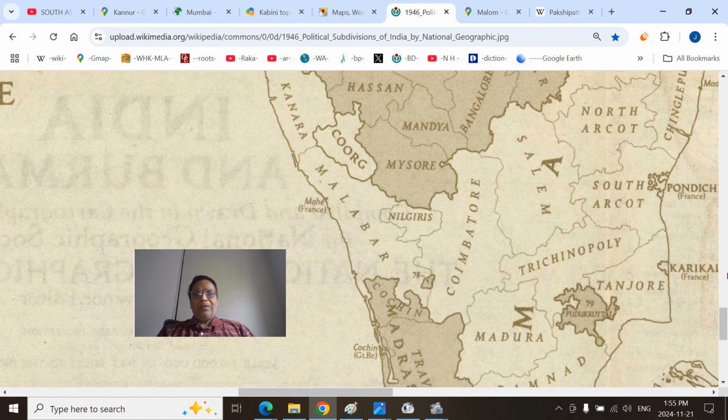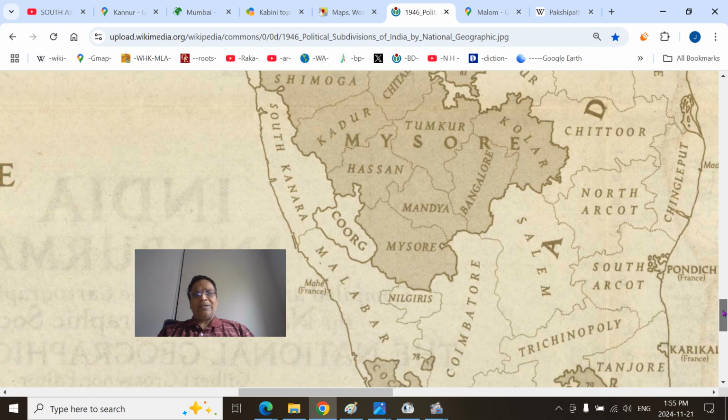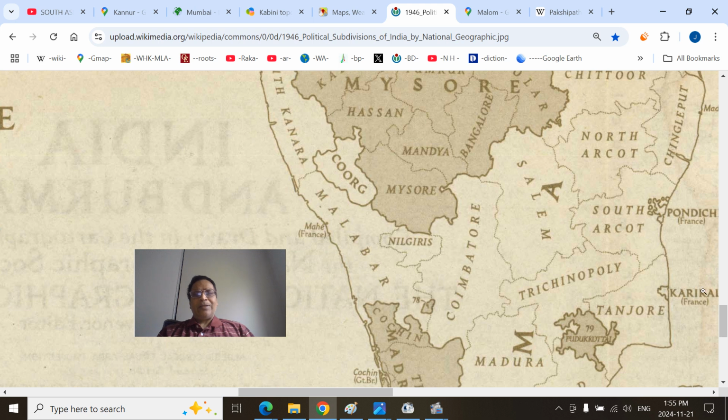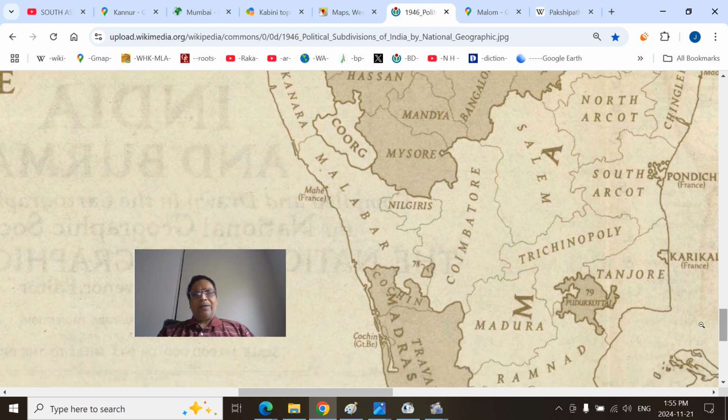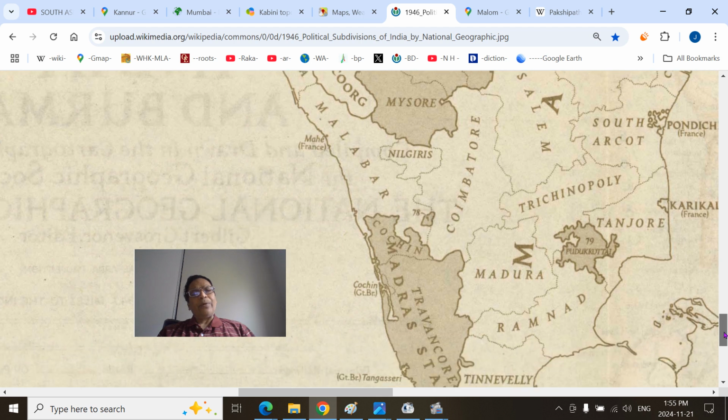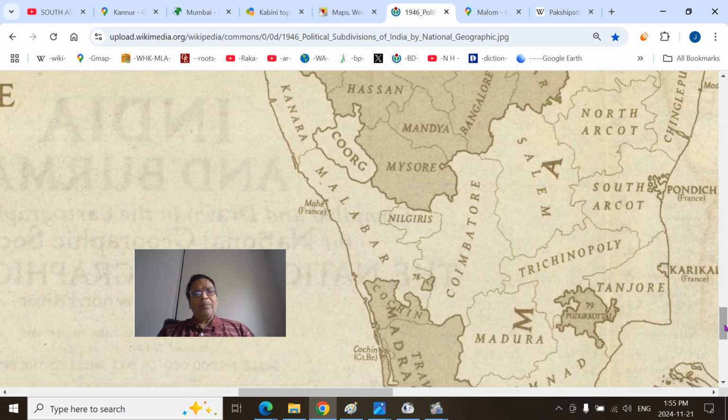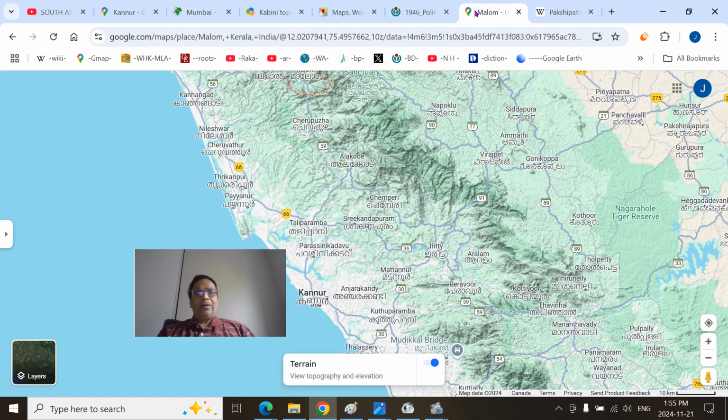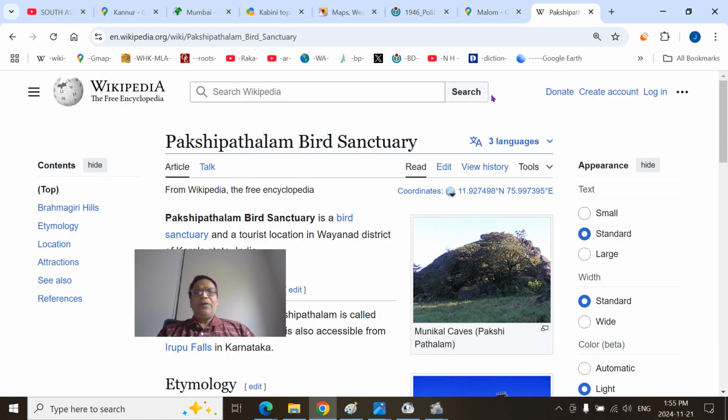So the historic British Malabar district, you can see here, was part of the Madras Presidency. This is the Baramahal, that is the Salem district. The Carnatic region, that is the lowland region, Tanjavur, Tiruchirappalli. The Carnatic region is different from the Karnataka province. So Mahe was the British and French headquarters, and you can see the Pakshipathalam.